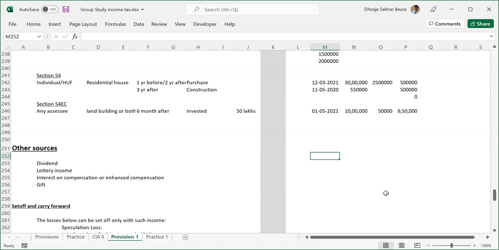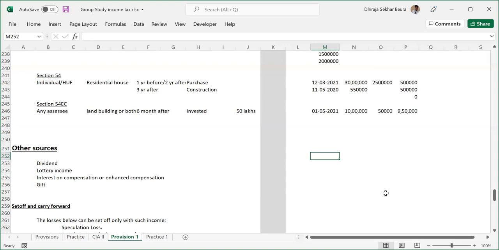So that falls under your capital gain. Yes, your sale consideration with the indexation and everything taken care of. The whole calculation will be separate there. Your compensation will be your sale consideration. You will have your cost, calculate that, and your capital gain will be calculated. However, if you are receiving interest on that compensation, that will be coming under this head of other sources. Okay, I can see that is clear.